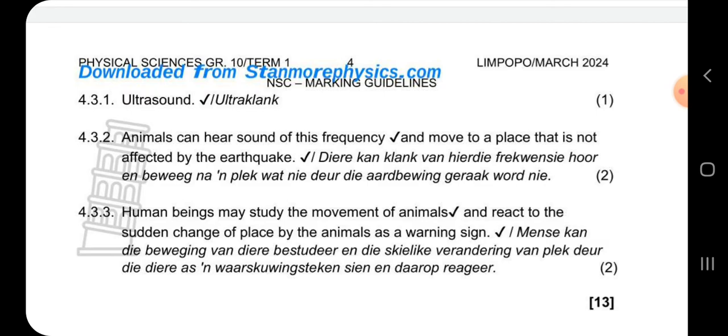So animals can hear sounds of this frequency and move to a place that is not affected by the earthquake. So whenever an earthquake is happening, how can they protect themselves from dying? By moving to a place that is not affected by the earthquake. Human beings may study the movement of animals and react to the sudden change of place by the animals as a warning sign. So when animals see danger, they will move to a safer place, and human beings can see that as a sign that there is danger coming.